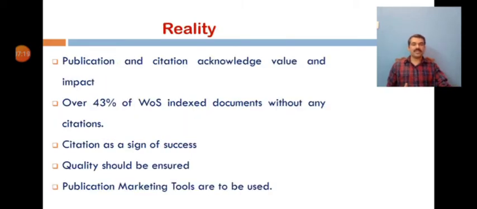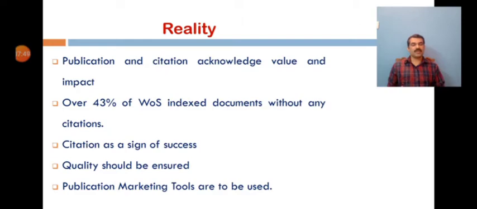And let us come to the reality. If you see the life cycle of a research paper, it is not just about publishing it and forgetting it. It consists of ways to enhance access, downloads, citations and monitoring its impact also. So publications and citations are the principal ways of acknowledging the value and impact of a researcher's contribution to the development of knowledge in their field.